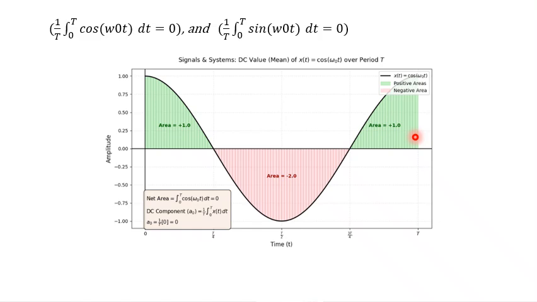Hope that gives you an idea why the mean value of a sinusoidal signal, whether sine or cosine, is 0. For the sine wave also, similar arguments apply. And similarly, if we want to take the mean value, which in signals and systems is also called the DC value, over any integer number of periods, it will result in 0.